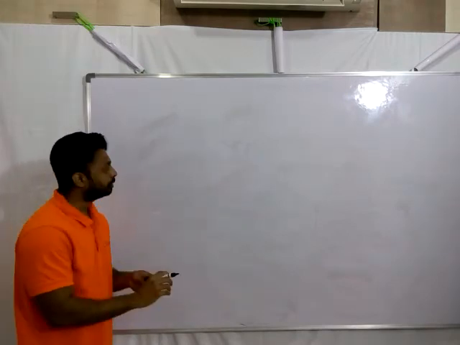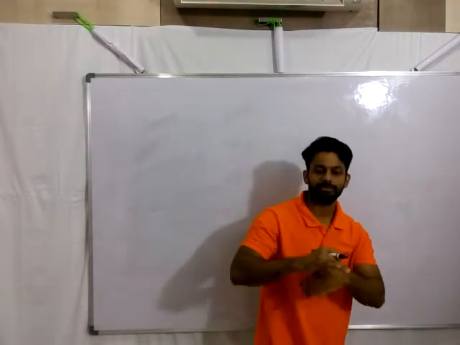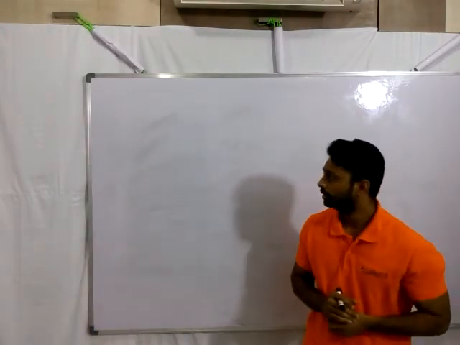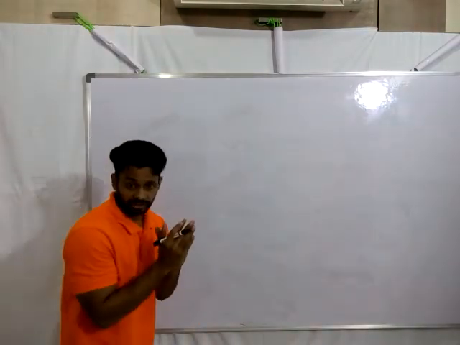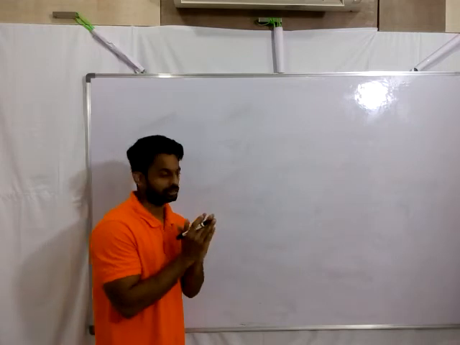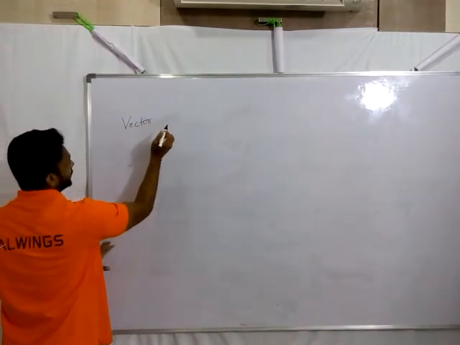Alright. Now we see how to represent a vector, and after that the types of vectors. Whenever I talk about any physical quantity, and I repeat, we are discussing vectors, so any vector physical quantity.